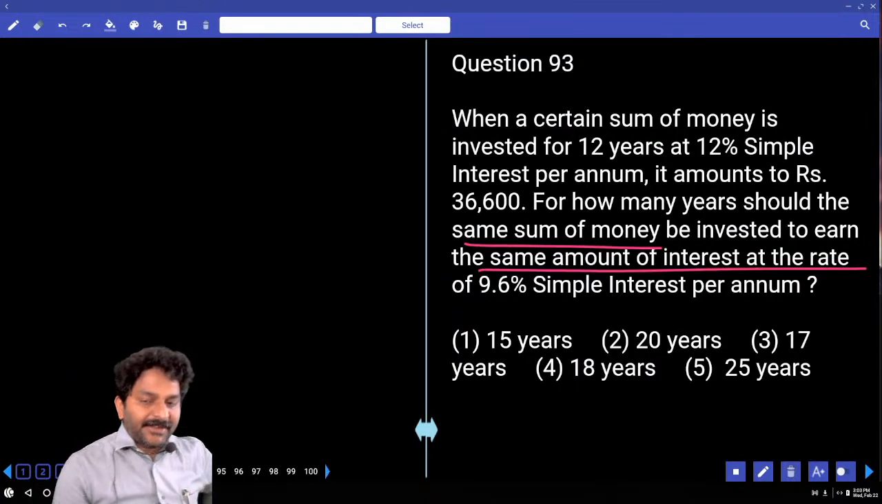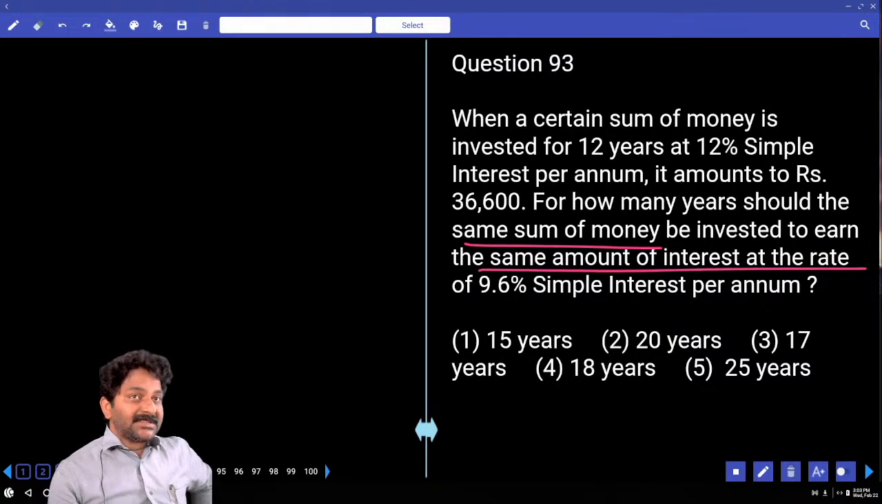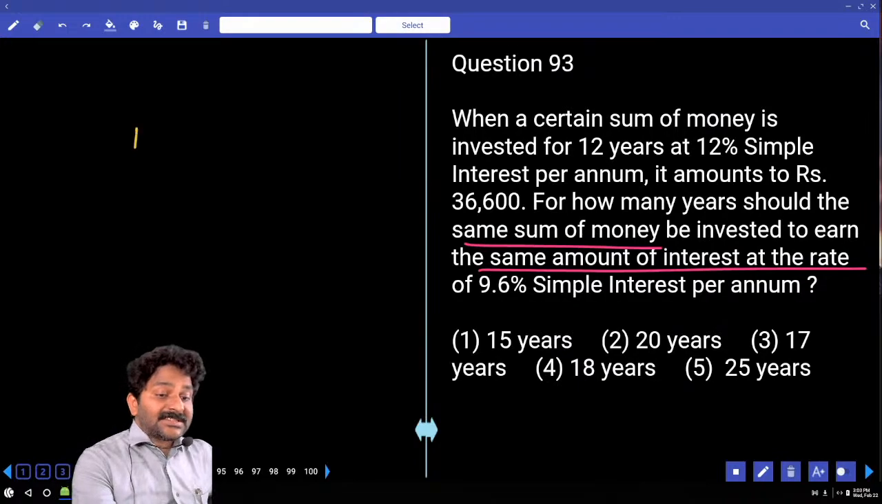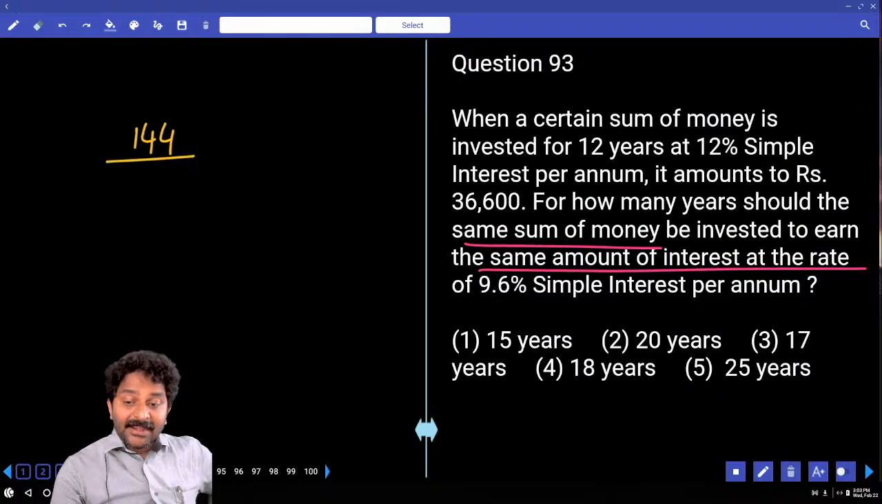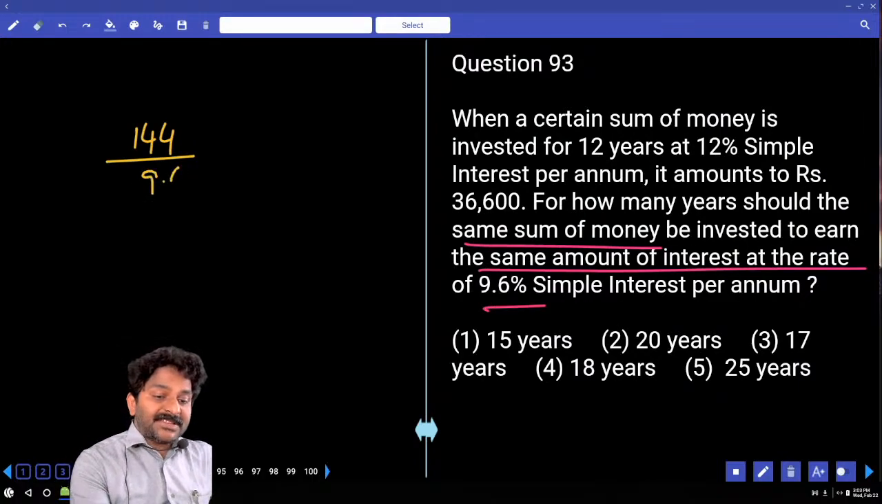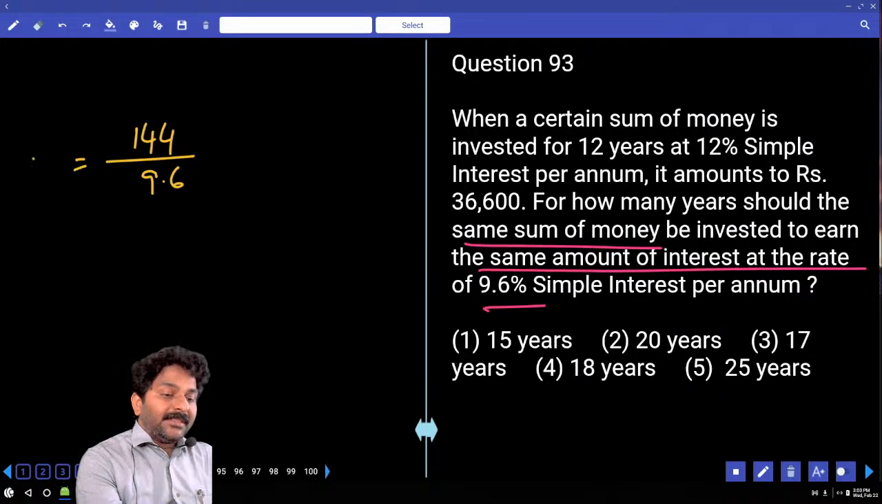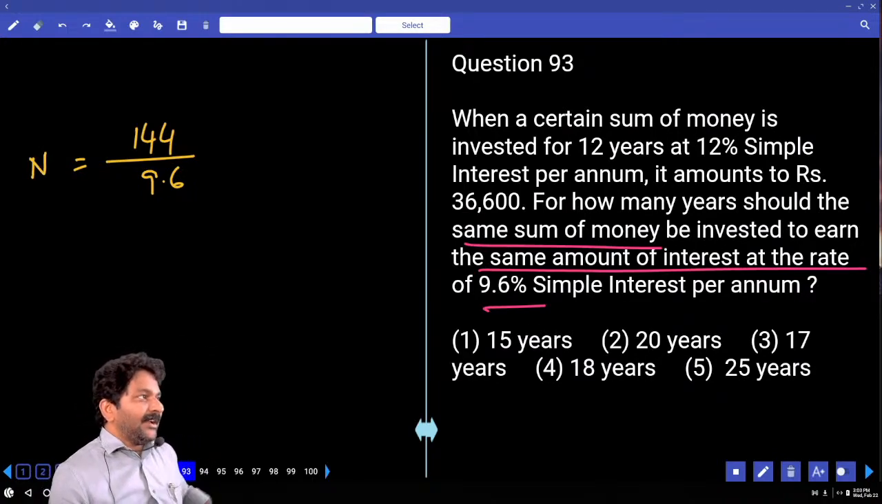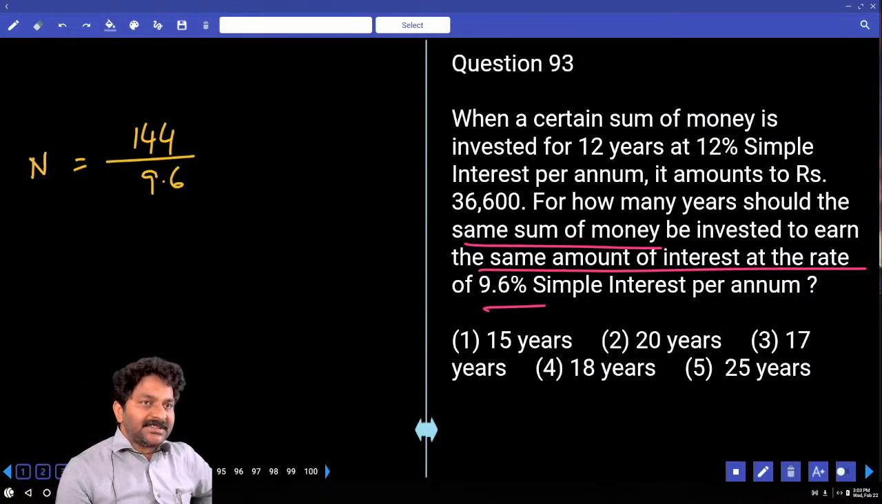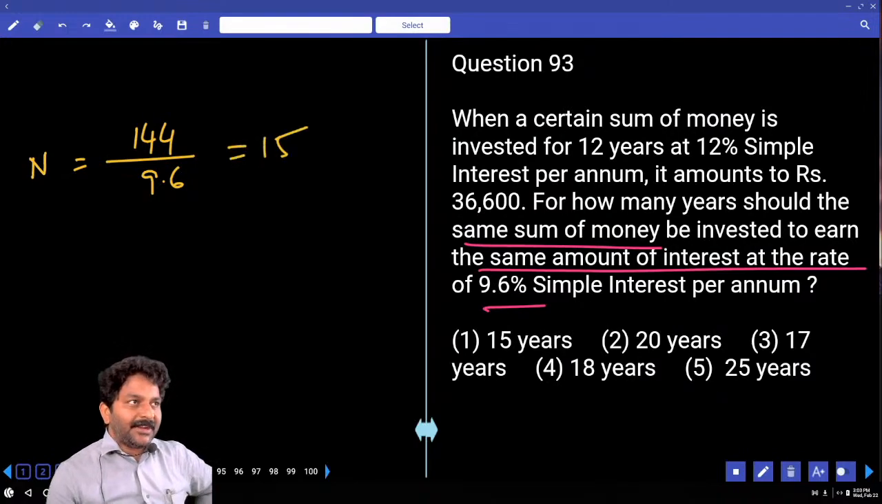First case, what is the rate of interest? 12%. How many years? Interest obtained is equal to 144%. Now, the same interest we want at the rate of 9.6% per annum, then time period n is equal to 144 by 9.6. 10 times of denominator is 96. Half of that 48. 96, 48, 144. How many times is that? 15 times. That means in 15 years we should get the same interest.